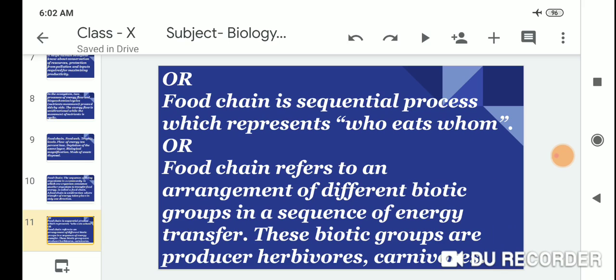It refers to an arrangement of the different biotic groups in a sequence of energy transfer. These biotic groups are producers, herbivores and carnivores.